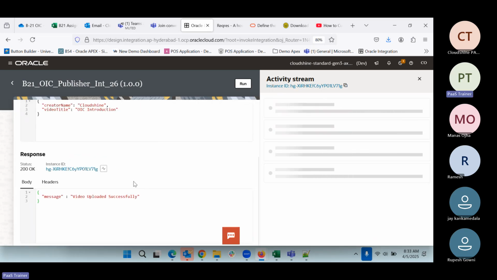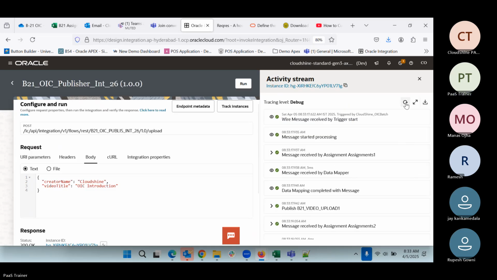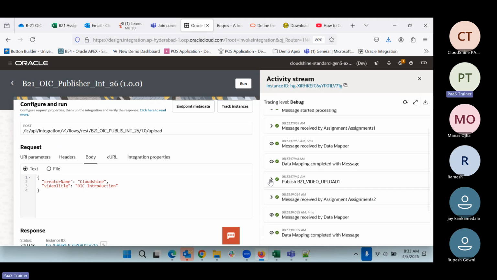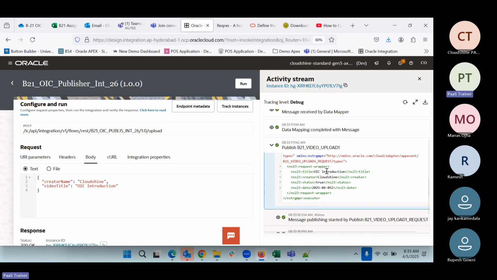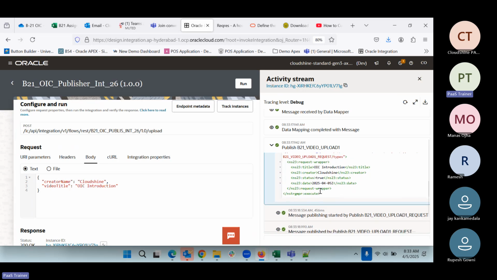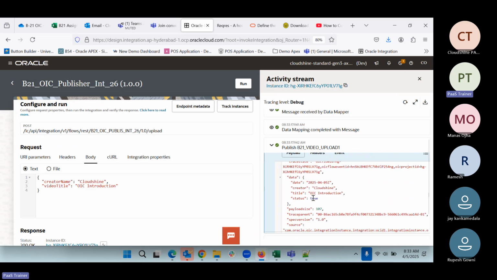What will happen? Video uploaded successfully. So from this one we got this. Let us wait for the response here. So if you see what is happening, publish event. When the publish event is happening, we are publishing the event. It means we are sending this message. So all these values we have, we are going to pass. If you see, data.